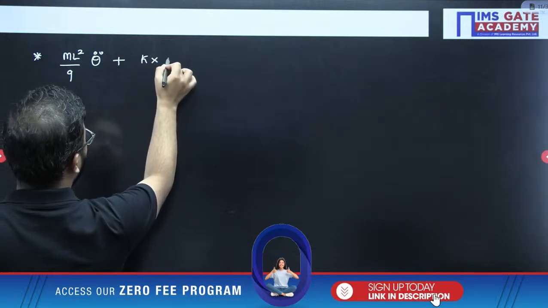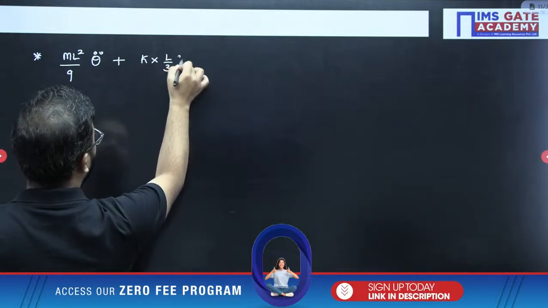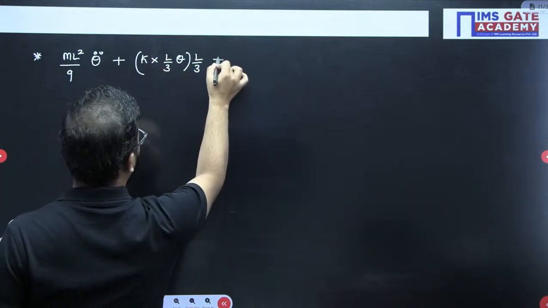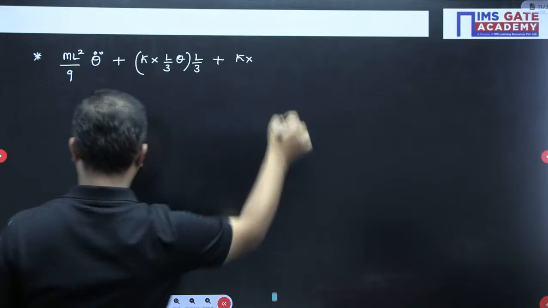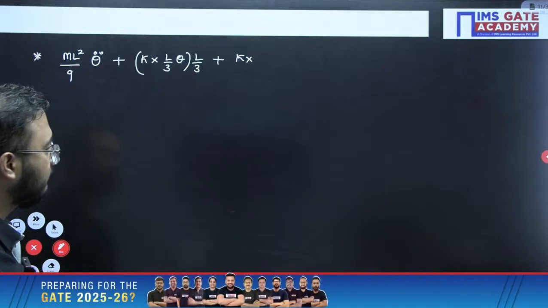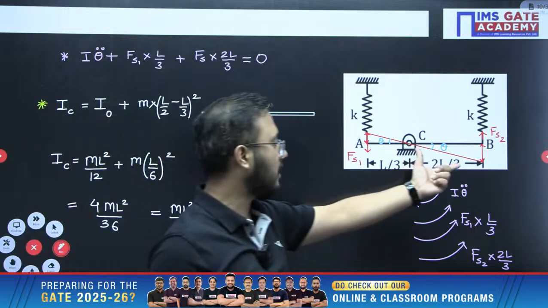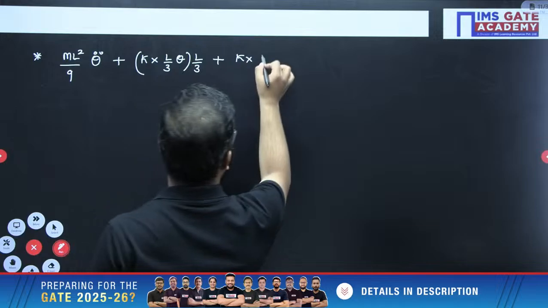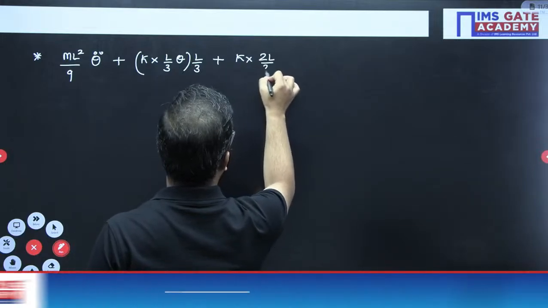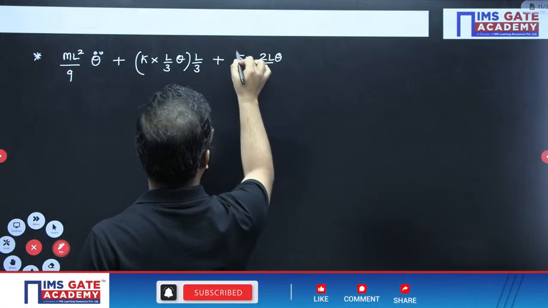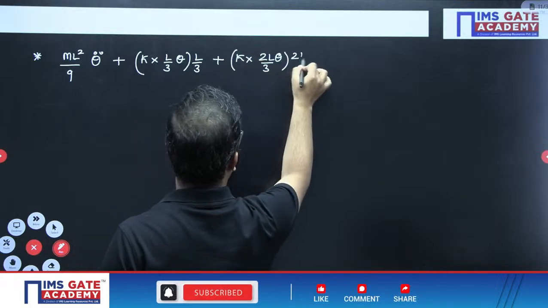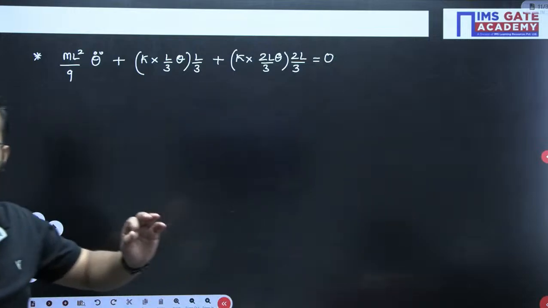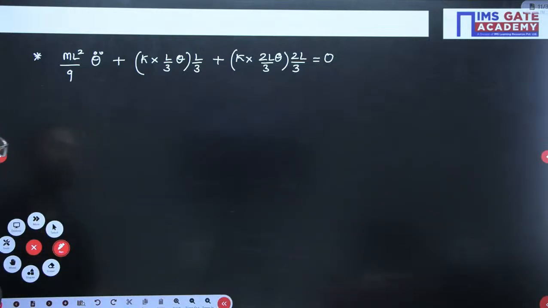So let us write K into L by 3 theta multiplied by L by 3, plus K into, in the case of Fs2, 2L by 3 into theta would be the distance, 2L by 3 into theta multiplied by 2L by 3 to get the value of moment. Right? Clear everyone? So this is the equation of motion finally.